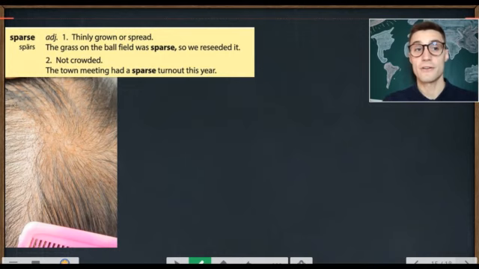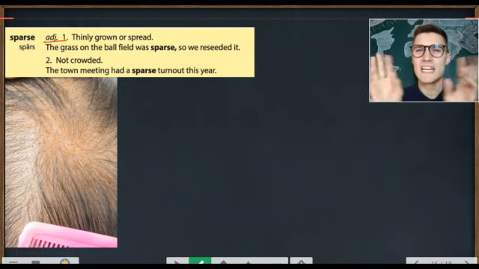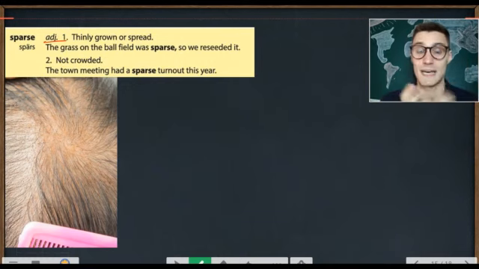So sparse is a word that describes something that is thinly grown or spread. The grass on the ball field was sparse. So we reseeded it. Reseeded it. So they put more seeds on. The grass was sparse. It was thinly grown, not nice and thick.